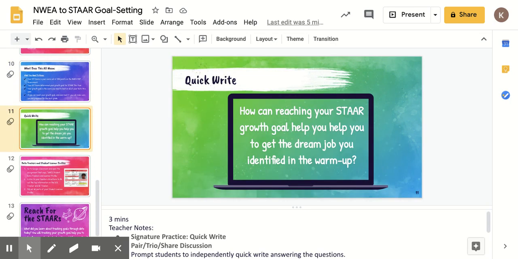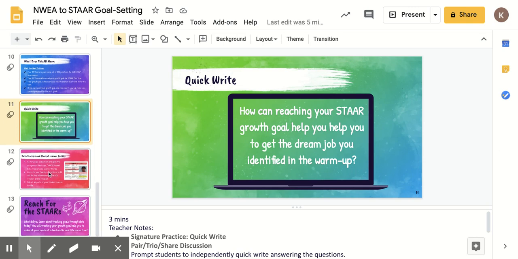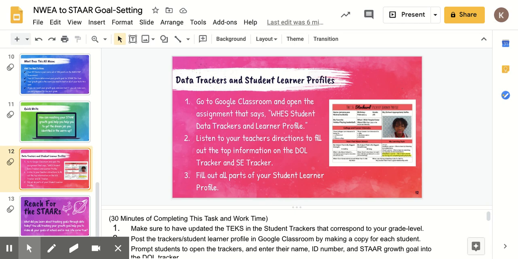Then, before going into work time, have them engage in another quick write so that they can make connections for how reaching their STAAR growth goal can help them get the dream job identified in the warm-up. Besides slide 9, slide 12 is the other most important slide.